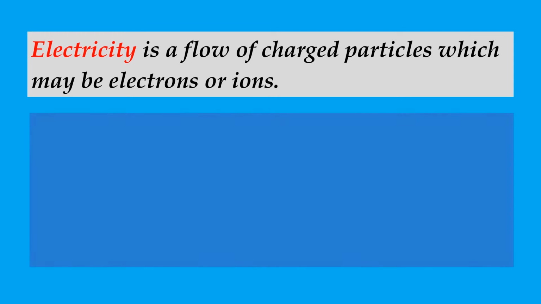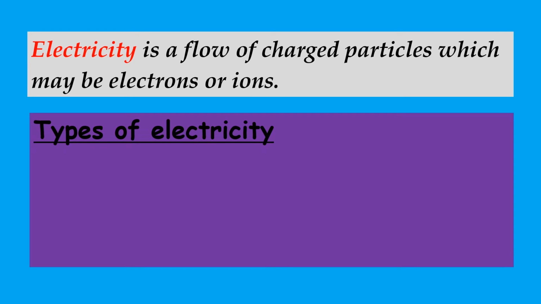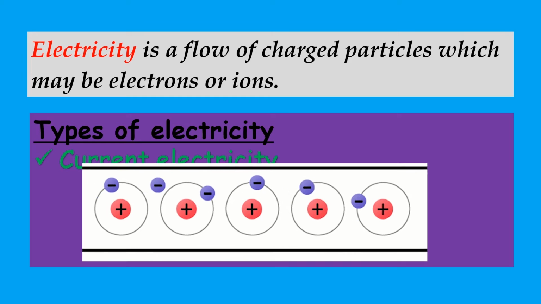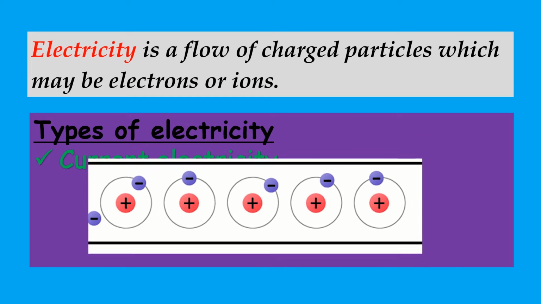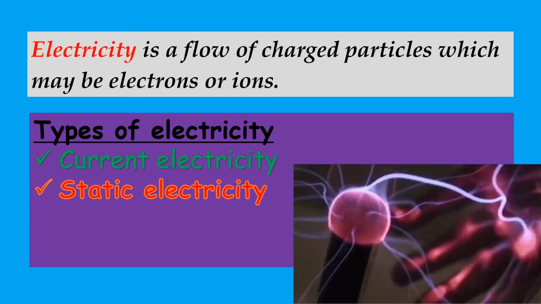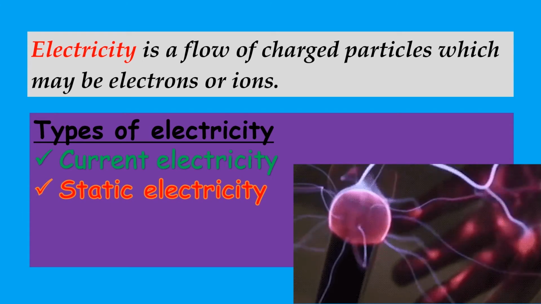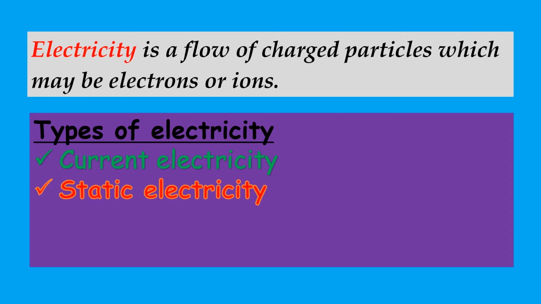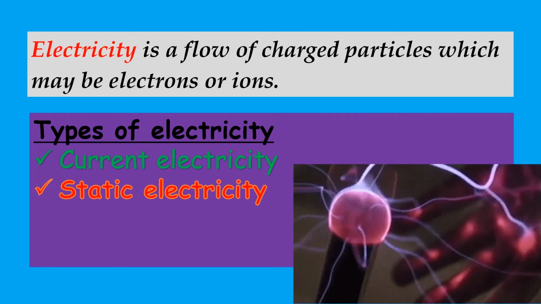We have types of electricity, and the types range according to the nature of that electricity. We have current electricity, and we are saying this current electricity is electricity that flows from one point to another. And then we have static electricity. Static electricity is just electricity where the charges are static, they are never moving. And the study of that we said we are going to call electrostatics.